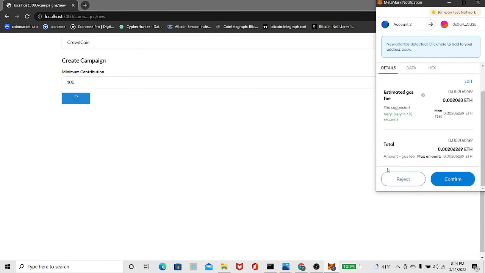Since basically what we're trying to do is include a transaction on the blockchain. And anytime you do that, you have to pay a little bit something. For example, in this case, we have this gas fee. So I'm going to go ahead and confirm.